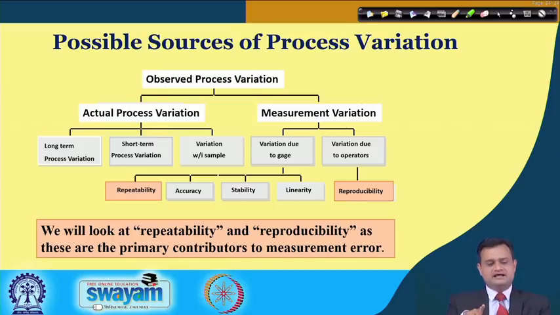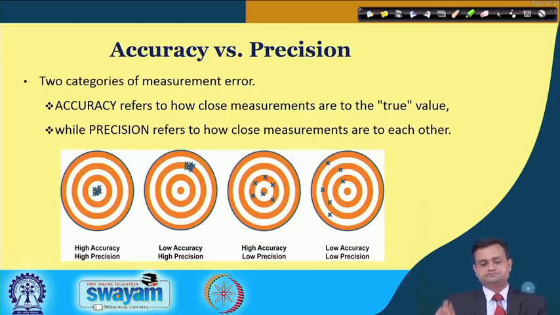So, I have marked here two terms in red, repeatability and reproducibility, and these are the primary contributors to measurement error, and we will conduct a gauge R&R study, repeatability and reproducibility study, to really check the precision of my measurement system with respect to repeatability and reproducibility.